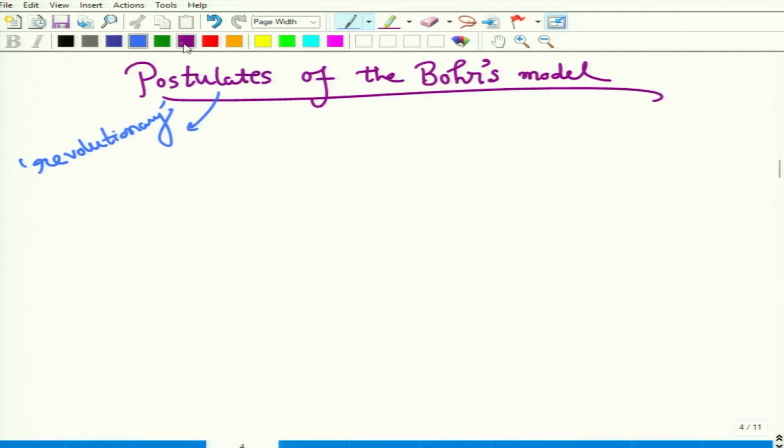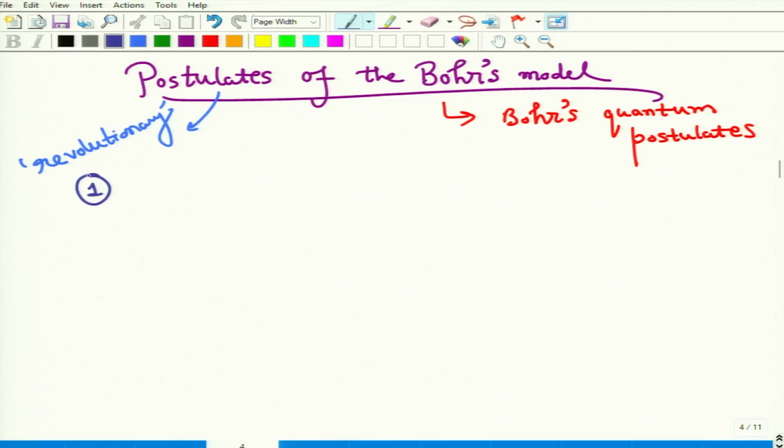This is also called Bohr's quantum postulate. There are three postulates. First one: electrons inside an atom can only revolve in some allowed orbits.